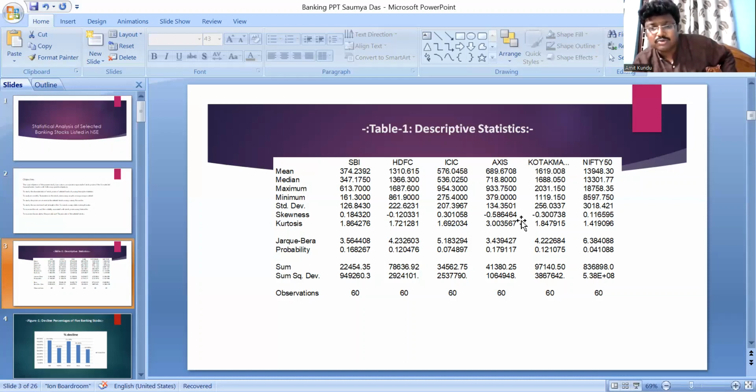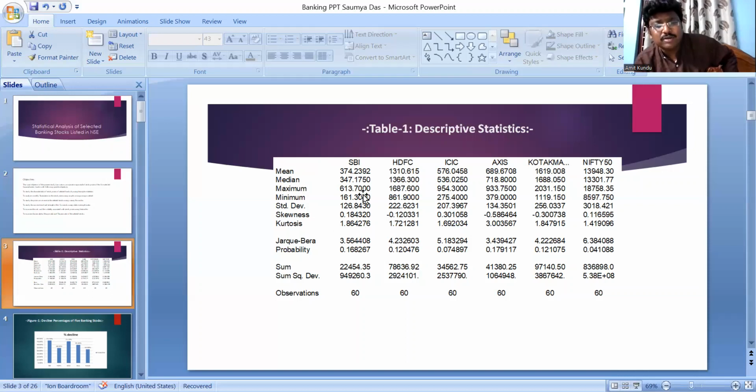Mesokurtic means normally distributed. The other four stocks are platykurtic, that is, the tail is not very fat.